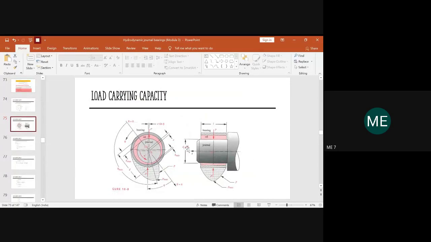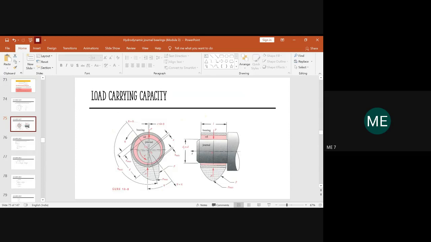So this is the diameter of the journal, and this will be the diameter of the bearing. And then the length of the bearing has been given. If you have the pressure here, this is the direction in which the pressure is maximum. As it moves on, it will gradually reduce.